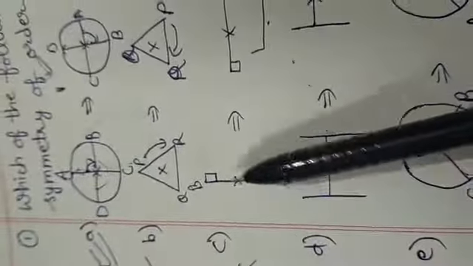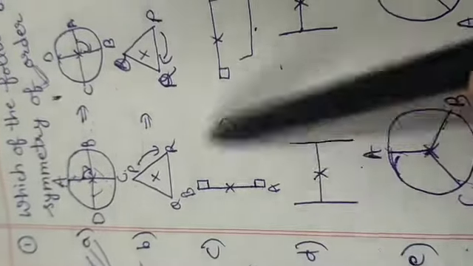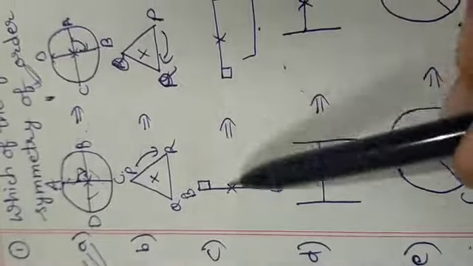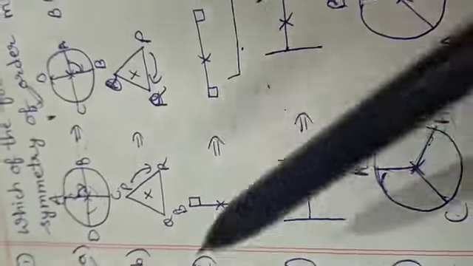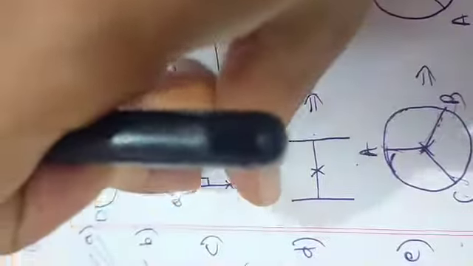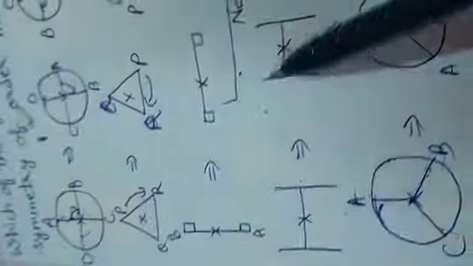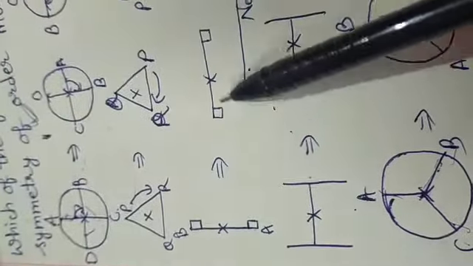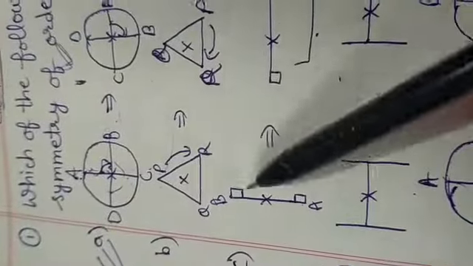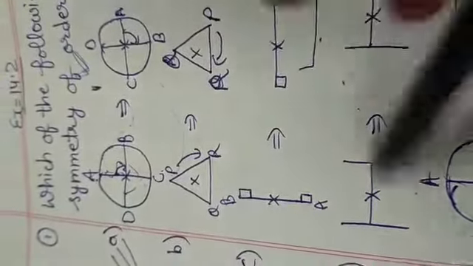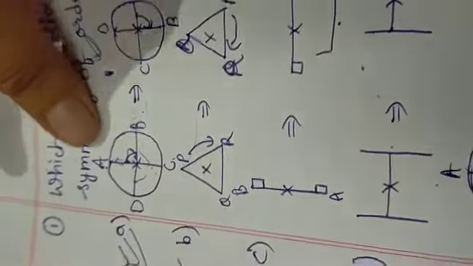Now the C part. There is a straight line and two boxes are on the right side. Okay. Let's see, when we rotate this like this, the boxes come down, it is not the same. Now it will rotate like this. Look, I will rotate like this. First look at it: the line is straight and the boxes are on the right side. We want the same figure. Okay, let's rotate. Now I'm rotating this clockwise.